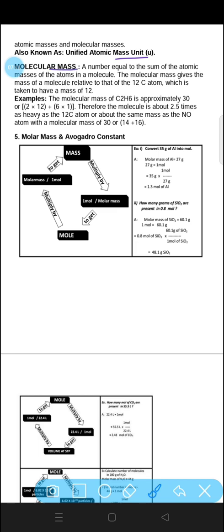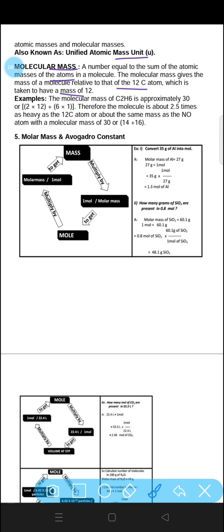Next one is molecular mass. A number equal to the sum of the atomic masses of the atoms in a molecule. The total of the atomic masses is called the molecular mass. It is the mass of a molecule relative to that of a carbon 12 atom, which has a mass of 12.